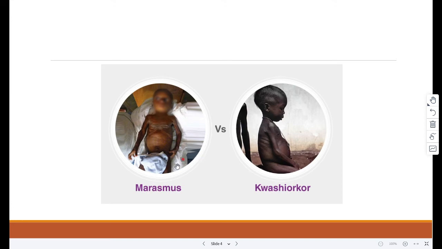Then we have marasmus. So, the most severe form of protein energy malnutrition, where there is a lack of both protein and energy in the diet. People suffering from this have a much lower body weight than normal and look emaciated.